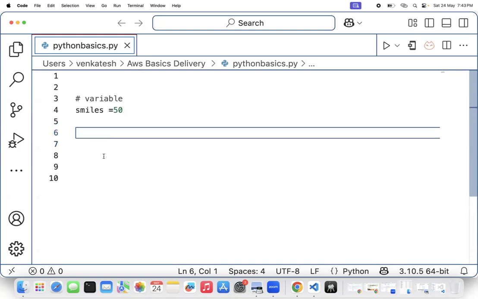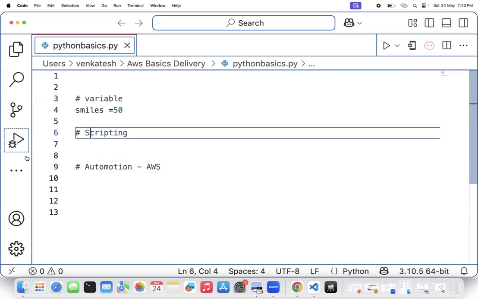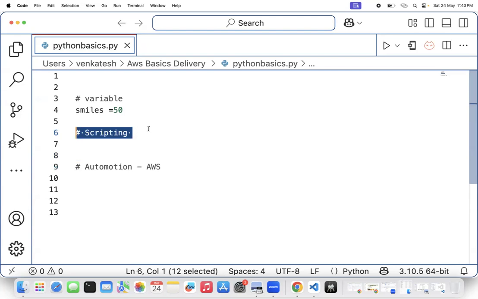So in Python, developers who want to work with automation in AWS should know how to write code with a scripting approach of coding and an automation approach of coding. So clearly understand: AWS expects you to use the automation approach of coding. It will not expect a scripting approach of coding. So what is the scripting approach of coding?